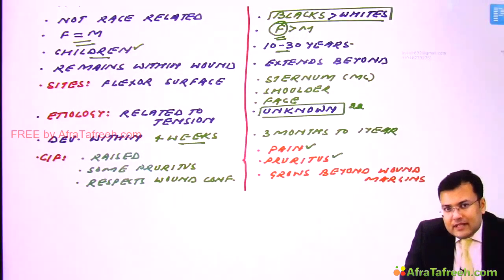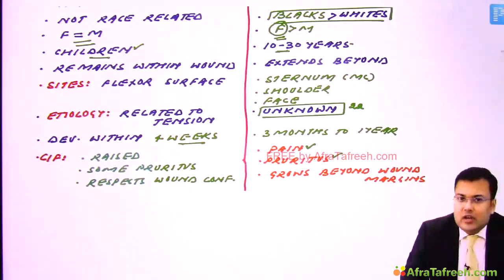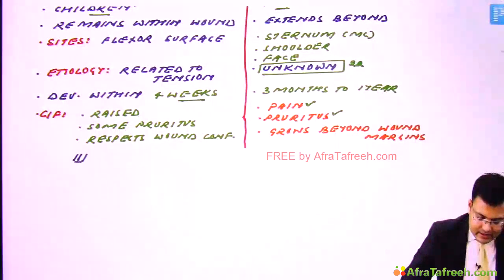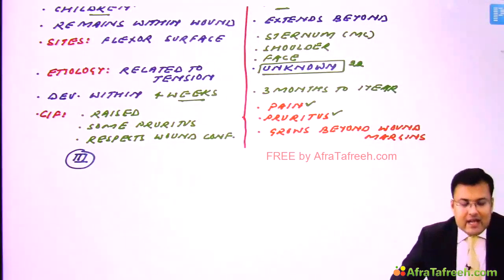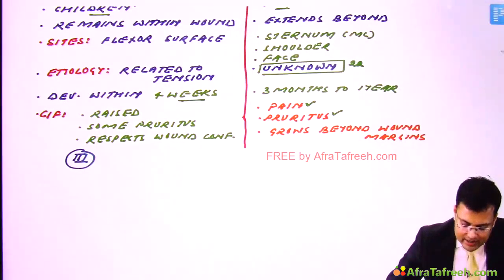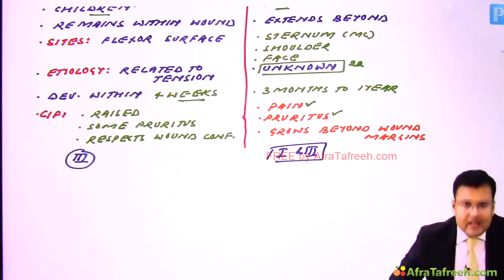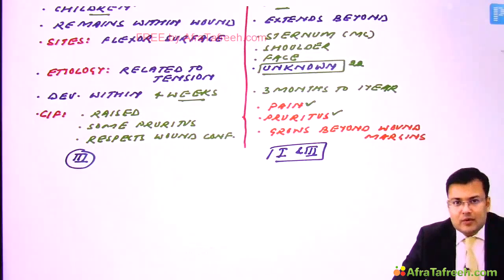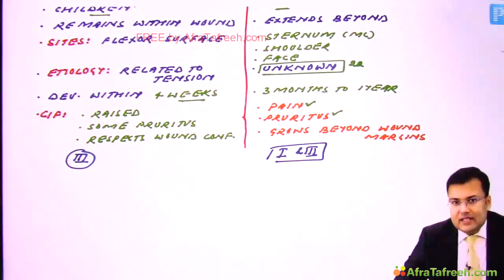Sometimes the differences are asked related to histology. We noticed that in both there is excessive collagen and there is hypervascularity. We discussed that in hypertrophic scar there is well organized type 3 collagen, whereas in keloid there is type 1 and type 3 collagen, and it is not well organized and not properly oriented. So these are the differences between hypertrophic scar and keloid.